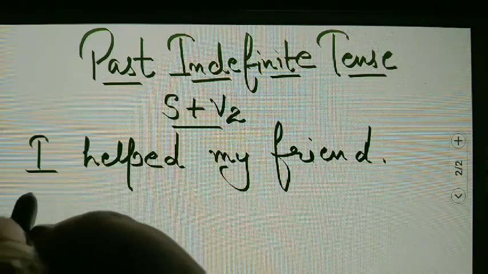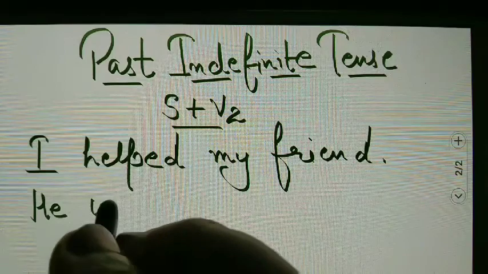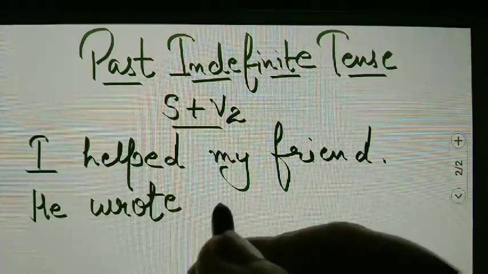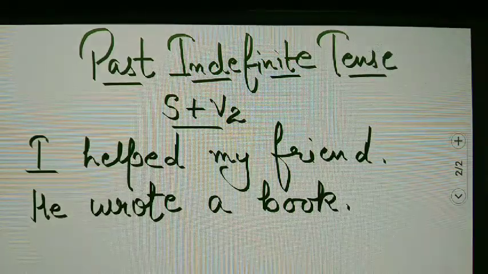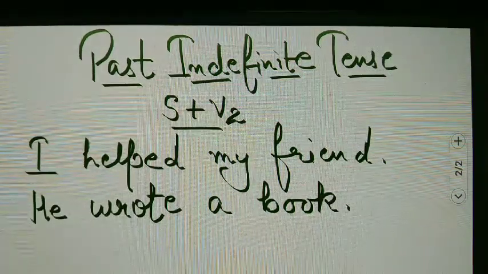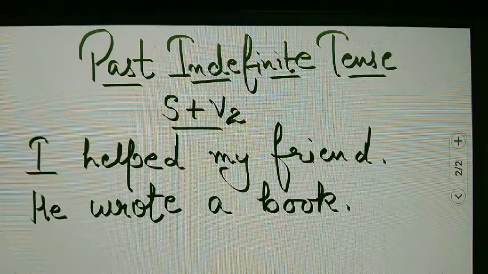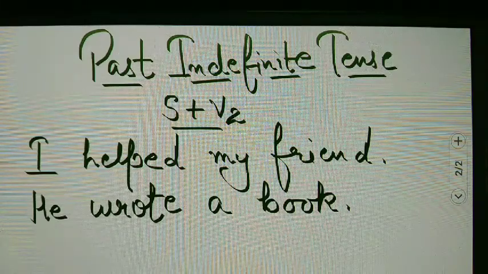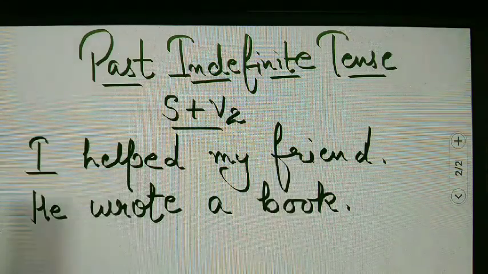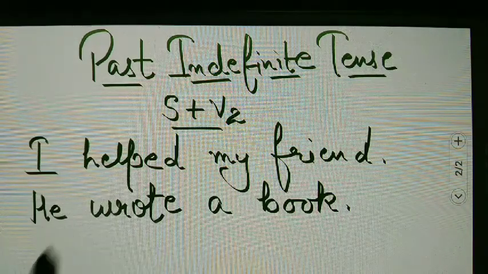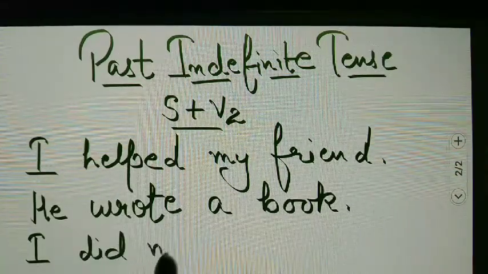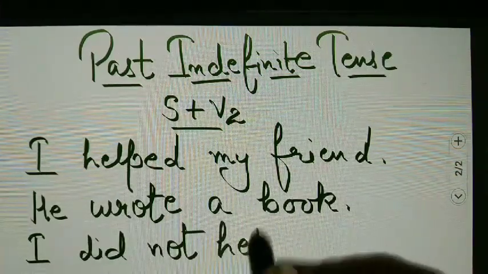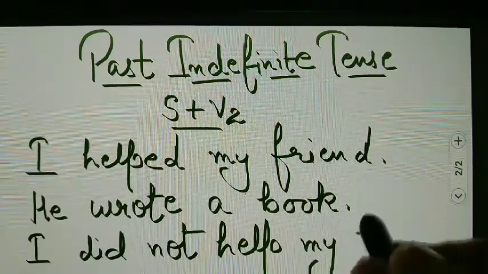Similarly, he wrote a book. It's an easy one. Further, if you go for negative sentences, that also I am including one out of that. If you have to change it into negative, then the same sentence I am changing: I did not help my friend.